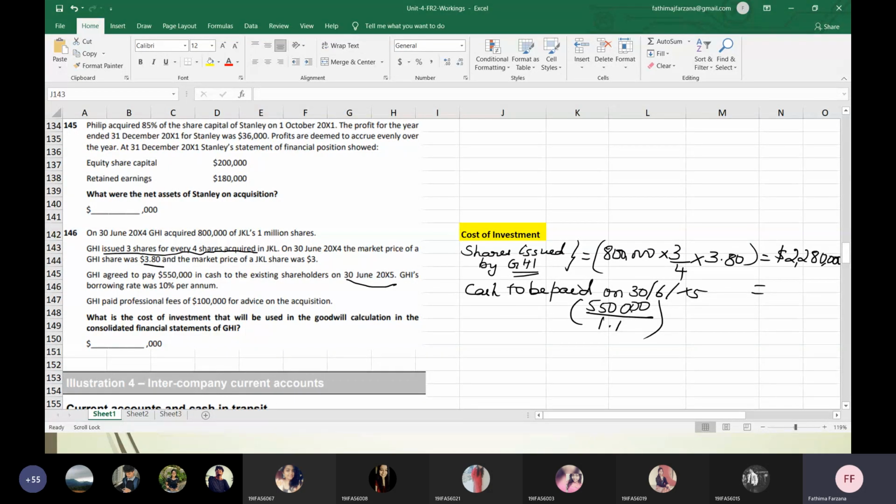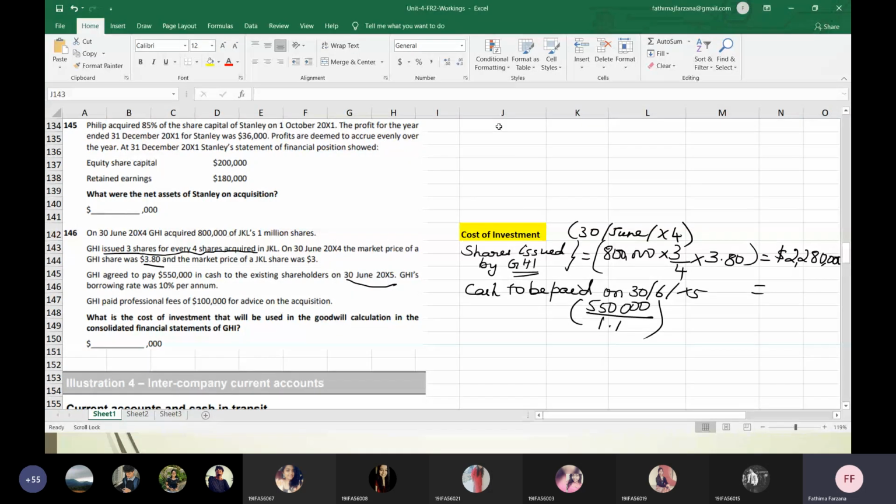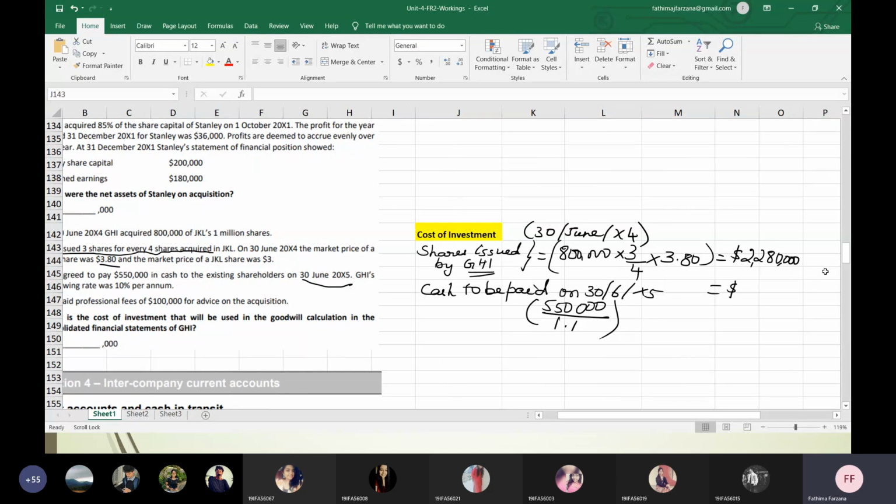Today, this calculation is happening on 30 June 2004. On this date, how much is the present value of the future consideration? That alone you have to take. So it is 550,000 divided by 1.1, which is $500,000. They didn't ask what is your deferred consideration or your non-current liability. They asked only the cost of investment, so only the present value is to be taken. That's 500,000.